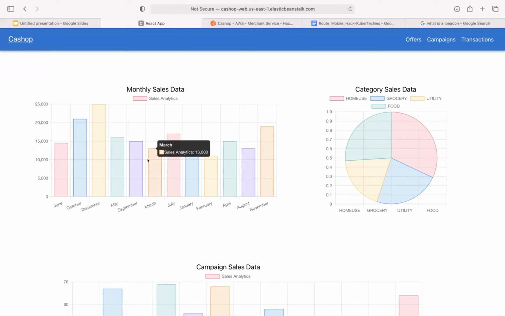Now, explaining how we are exactly using the Route Mobile Business Messaging API. WhatsApp business messaging API specifically, we are using them to send the custom tailored campaign instruction for particular people. We are using them to send the transaction invoices. We are using them to send various offers. We are using them for the upselling activity and so on. The Bluetooth part we are using to generate insights as customers move in and outside the store.